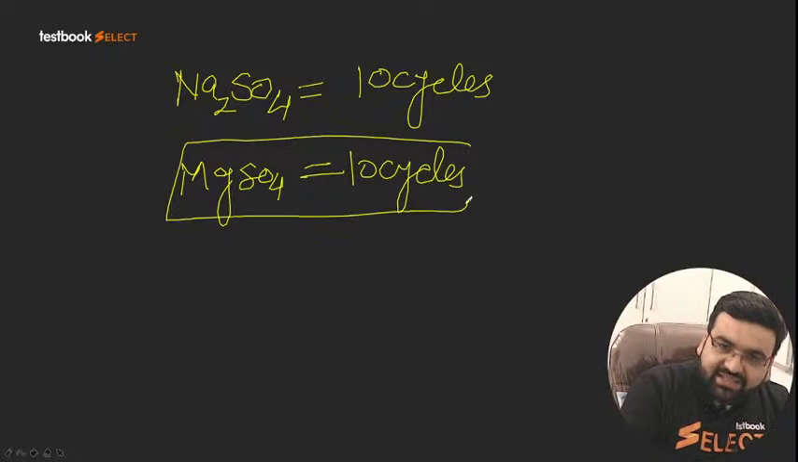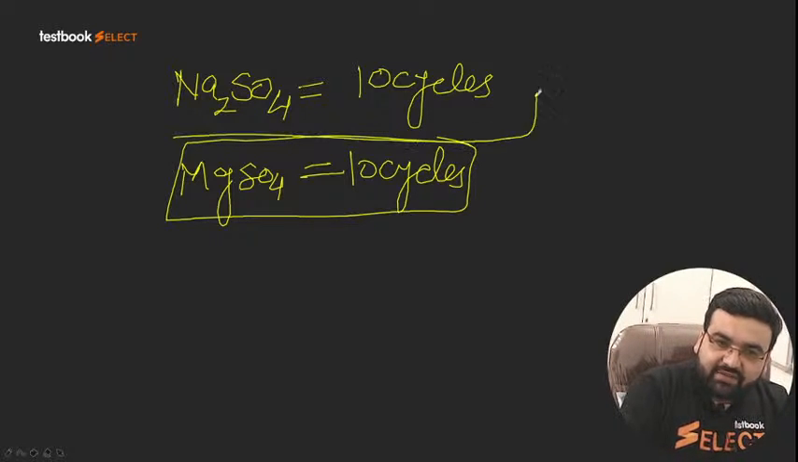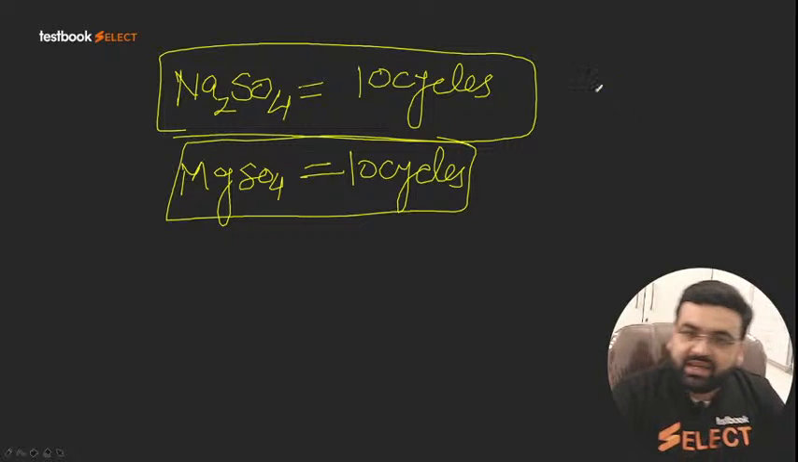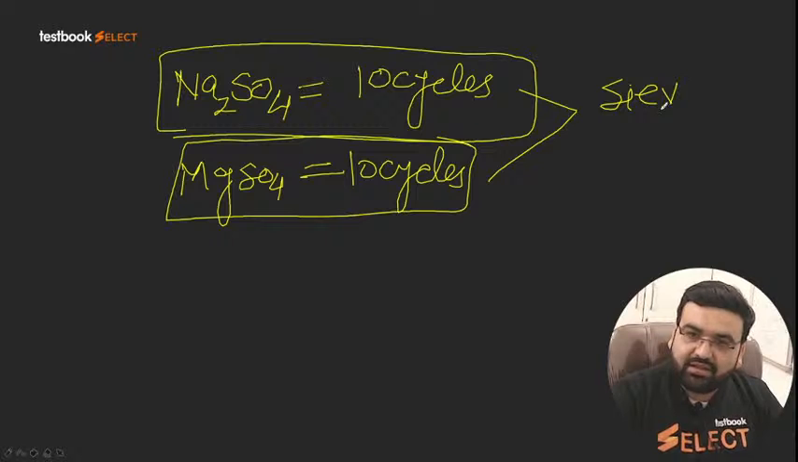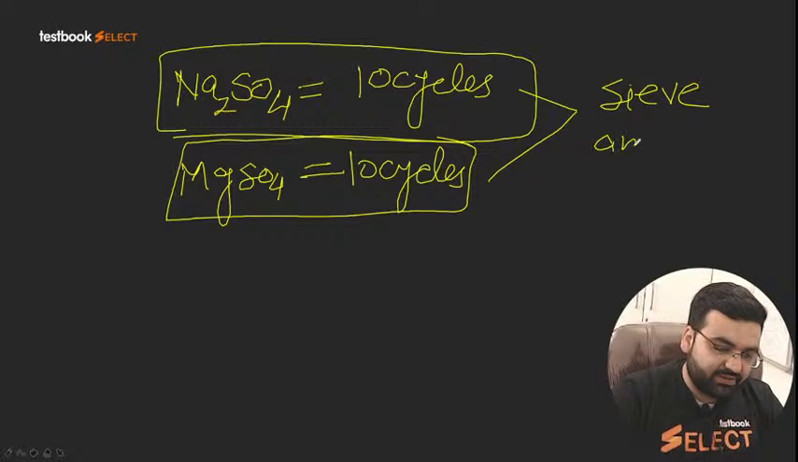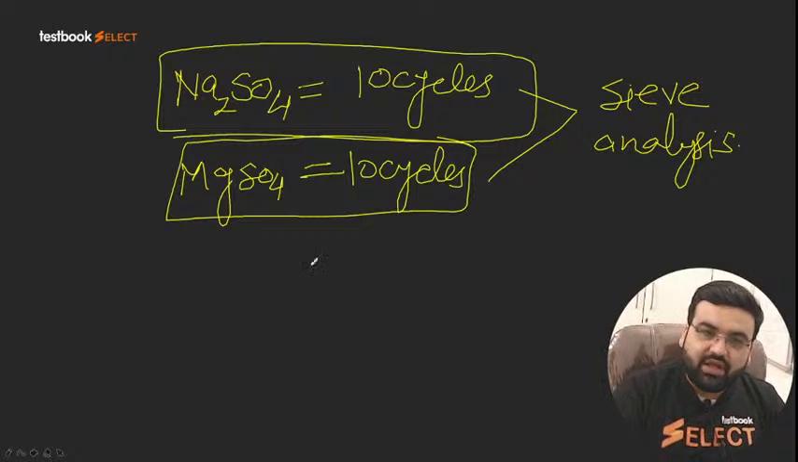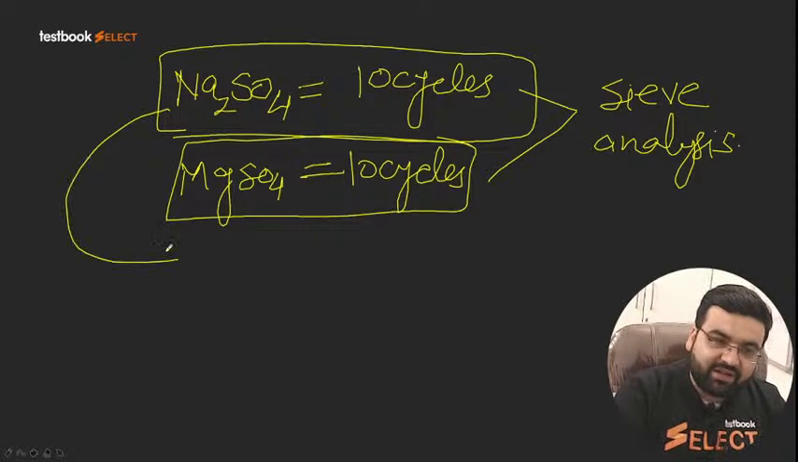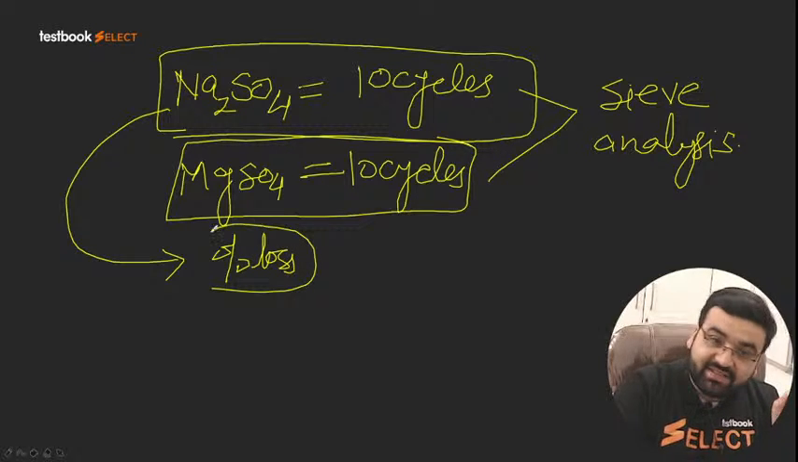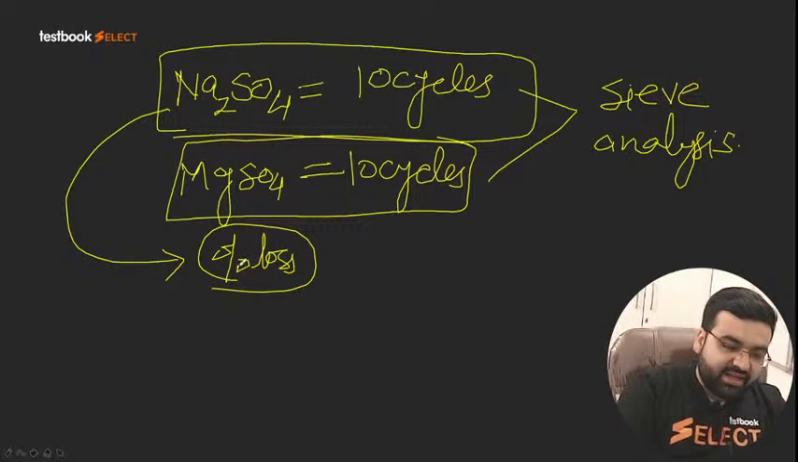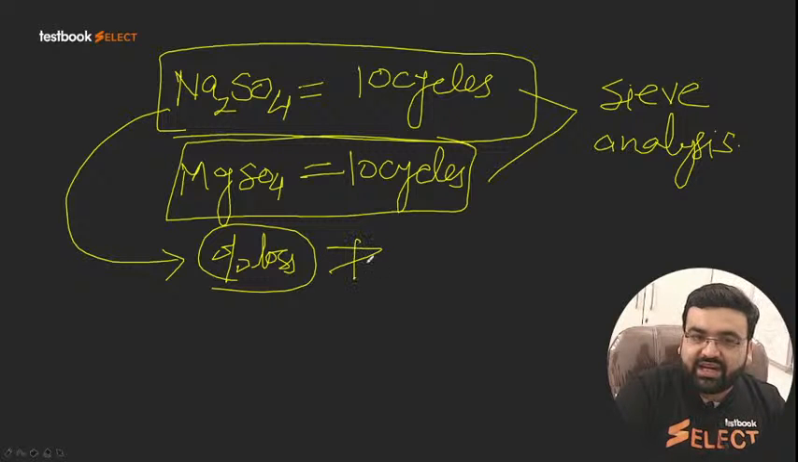So we take nearly 10 cycles, and after 10 cycles for both, we do the sieve analysis again. Now for sodium sulfate, after 10 cycles, because of the chemical change, there will be some percentage loss. The percentage loss should not be greater than 12% for sodium sulfate.